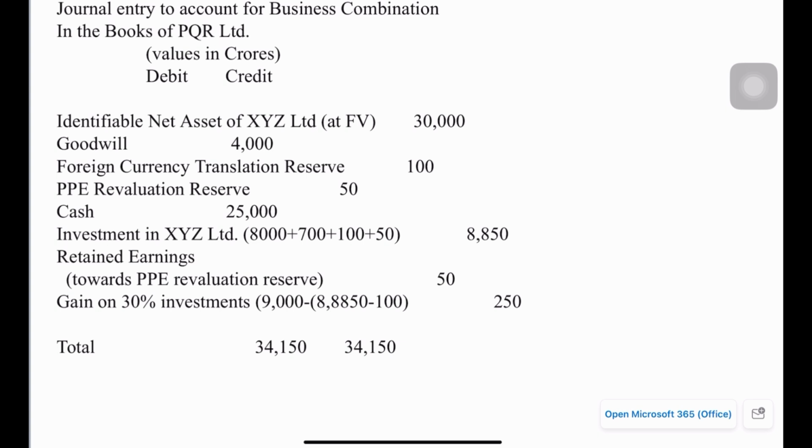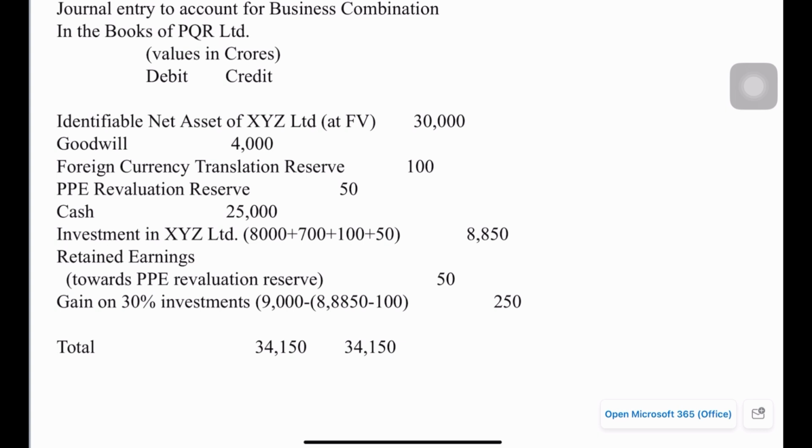And goodwill 4,000 crore, we just saw the calculation, that also will be debited. And foreign currency translation reserve 100 crore, that's already in the balance sheet of PQR, that needs to be reversed, so that's 100 crore. And the property, plant and equipment revaluation reserve, that's also in the balance sheet of PQR, that needs to be reversed, 50 crores.